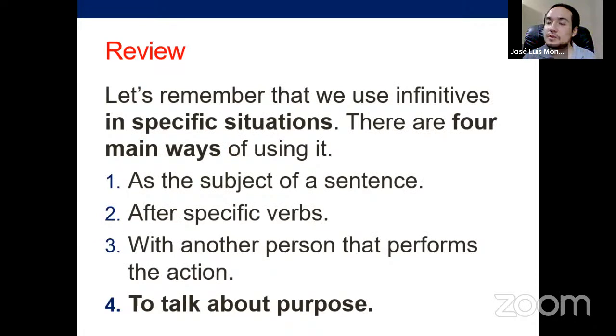Remember that we use infinitives in many situations. They can be the subject, they can be the object mainly. When they are the object, they can be the object of verbs, the object after other people, and they can be objects when you talk about purpose, like reason after certain things.